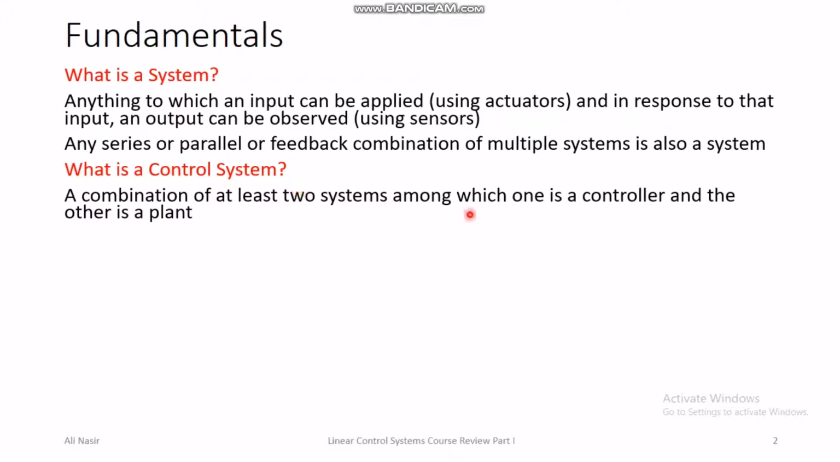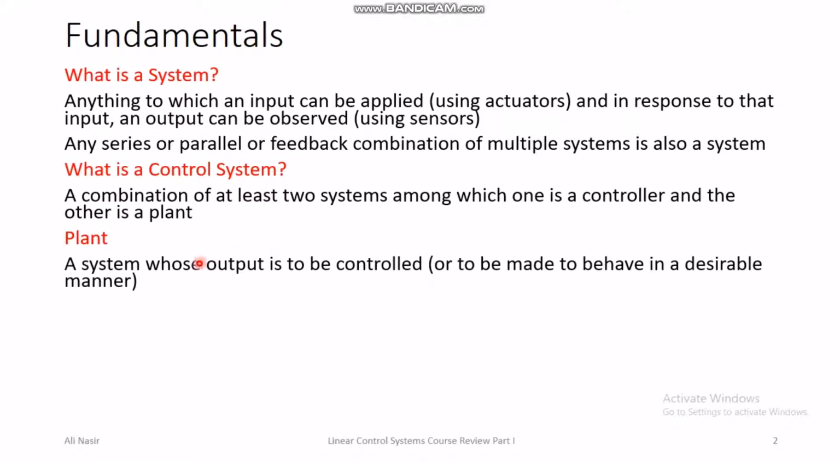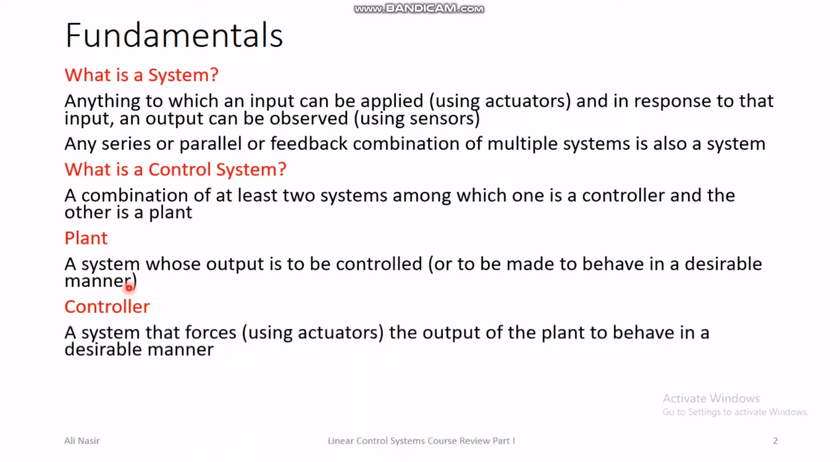The role of the controller is to try to control the behavior of the plant or the output of the plant, and the plant is something which we wish to control using the controller. So a plant is a system whose output is to be controlled or to be made to behave in a desirable manner. And what is a controller? A controller is a system that forces, using the actuators, the output of the plant to behave in a desirable manner. And then what is a linear system or a linear control system?